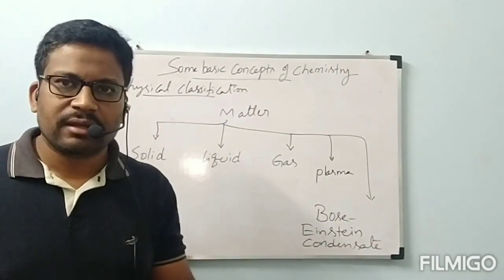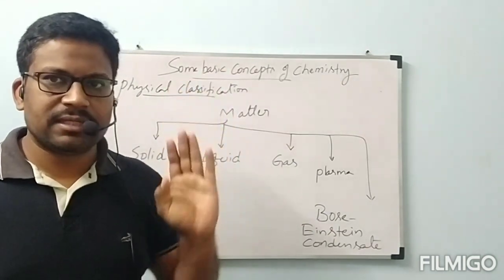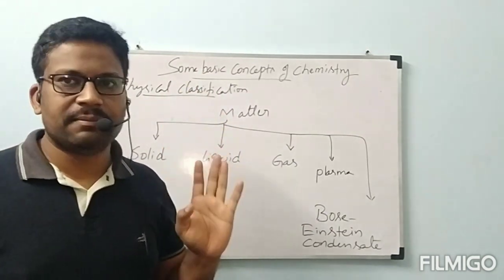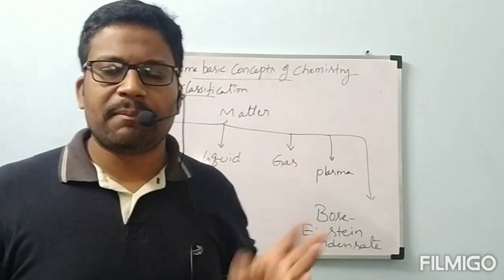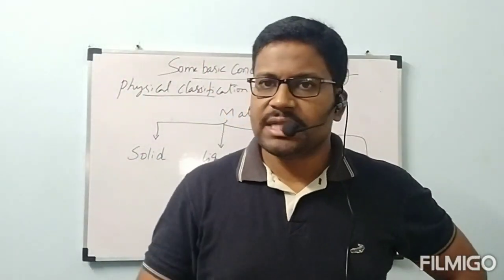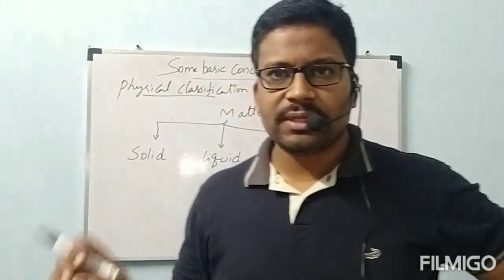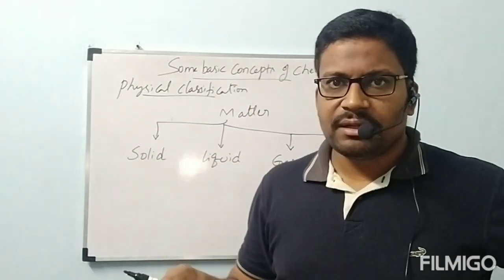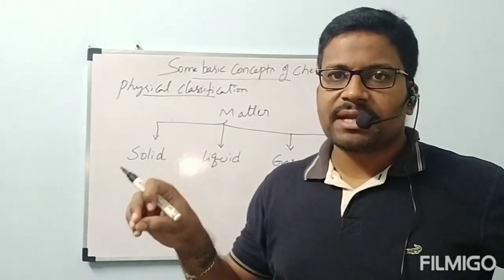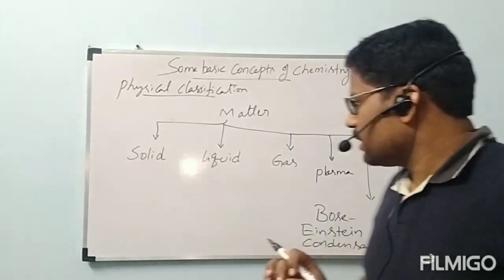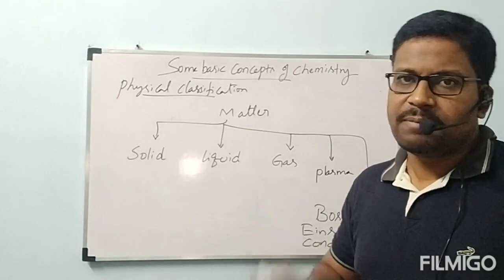Plasma is a state that happens at very high temperature. It requires very high temperature. Near the sun only plasma will be present, there is no chance on the Earth's surface. Near the sun, the temperature is very high. At that temperature only, plasma can be present. The ionic form of a gas is called plasma.